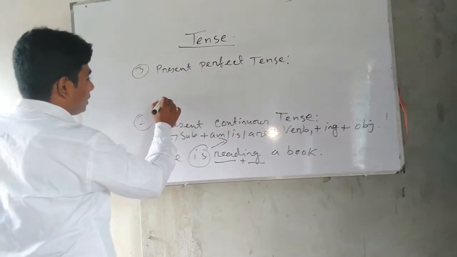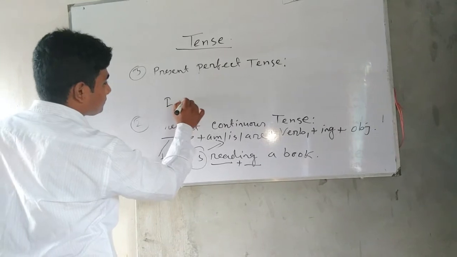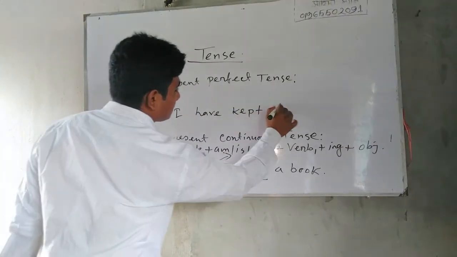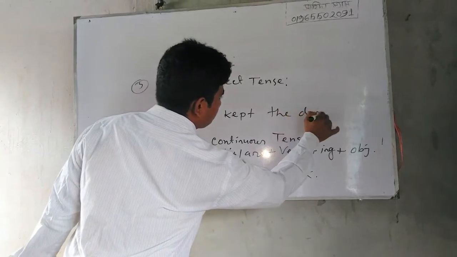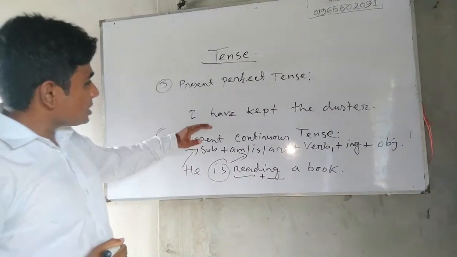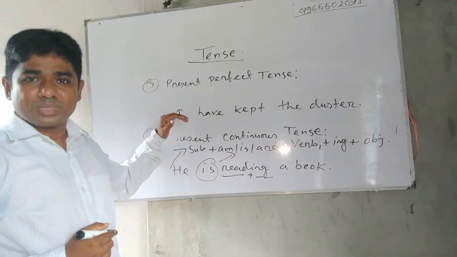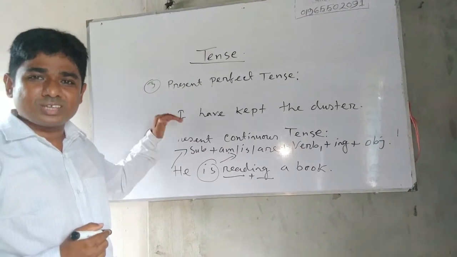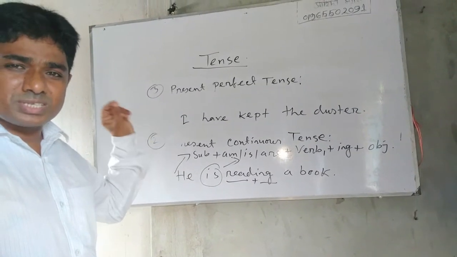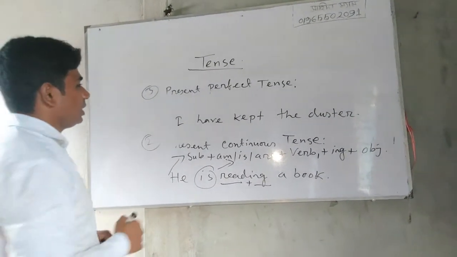For example, I have kept the duster. The action has been finished at a former time, but the expression or result is expressed in the present time. That is called present perfect tense.